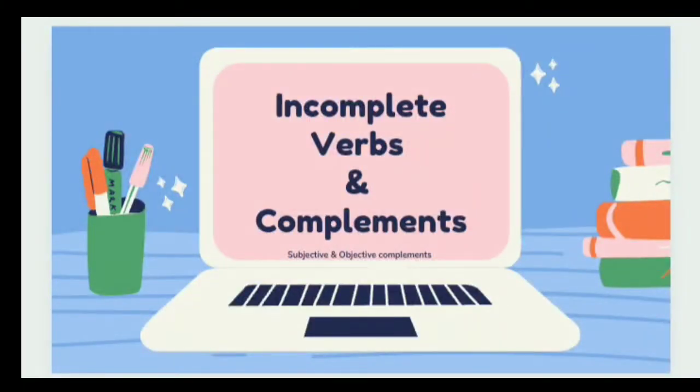Very good morning, students. Today we are going to start the next topic from the chapter verb, that is incomplete verbs and complements.